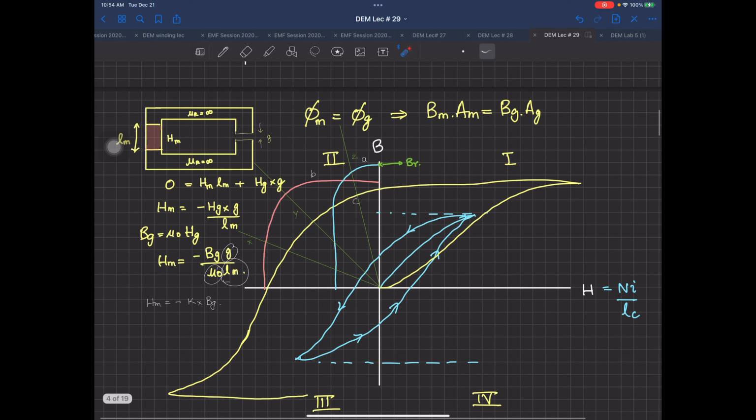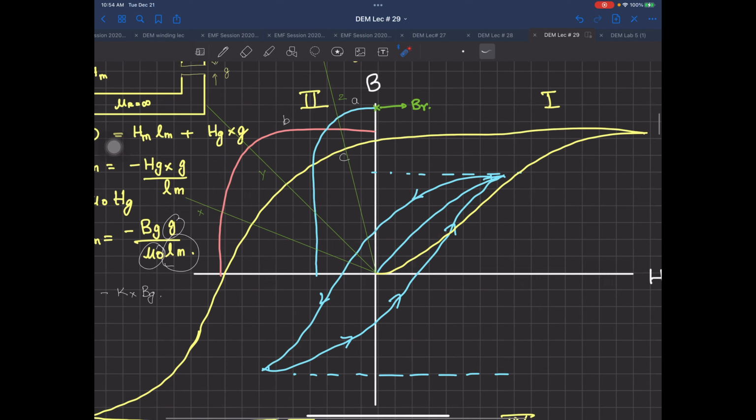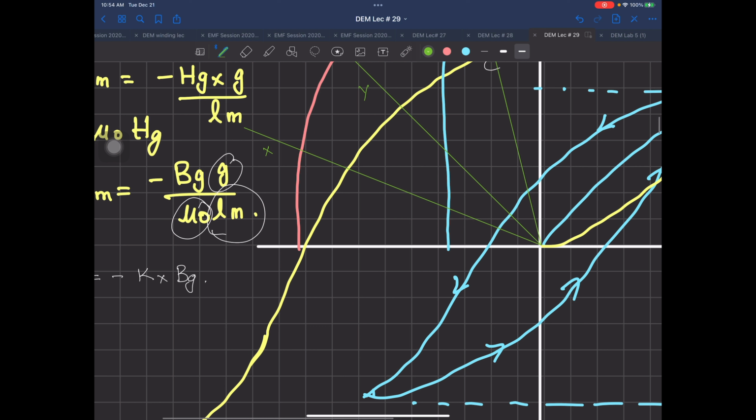अच्छा, one thing very important which I may have skipped over there, in all of these magnets, ठीक है, whenever I have a silicon steel, our BH curve is like this, and this may be not having more than like something 5 ampere turns, maybe like 50 ampere turns per meter. H is equal to Ni by Lc, ampere turns by units, I'm talking about a unit. But when you go towards permanent magnets, their coercivity is actually in kilo ampere turns per meter, which means that this value, supposedly this pink color point or the yellow color point, will be approximately 50 ampere turns per meter, or kilo ampere turns, sorry. This will be 50 kilo ampere turns per meter.